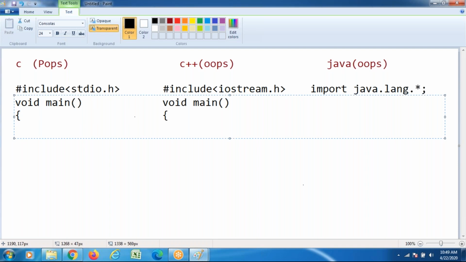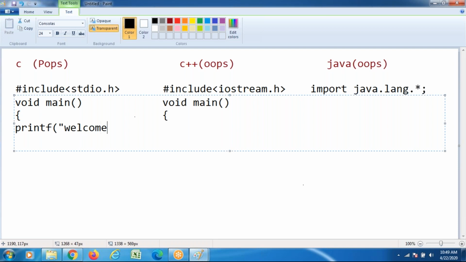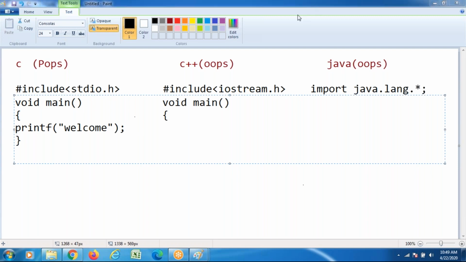Next, after that, I am planning to write an output statement. Printf is an output statement. Welcome. Printf is an output statement, just a statement as a welcome message. Similarly, on the C++ side also I want to write a basic output statement. Main function is used to start the program.